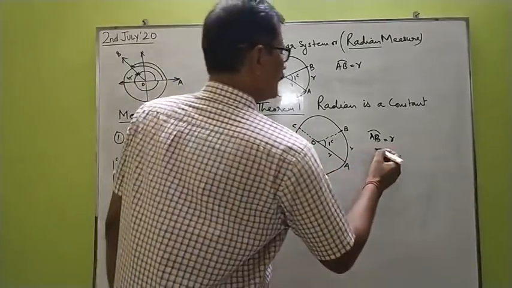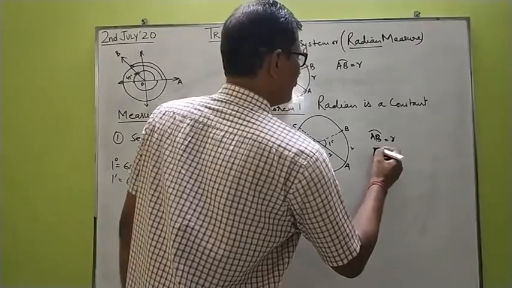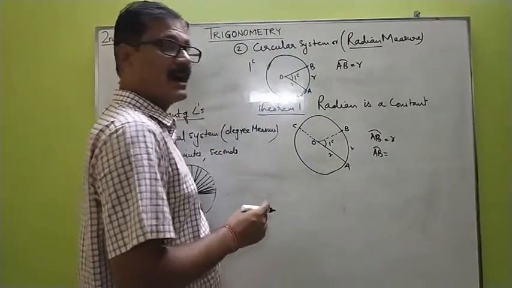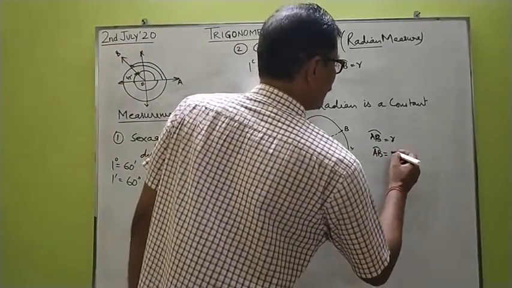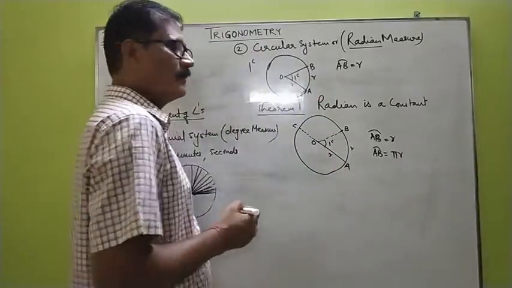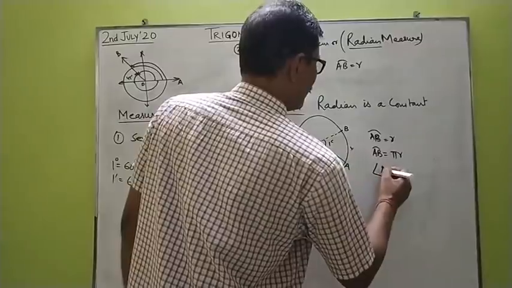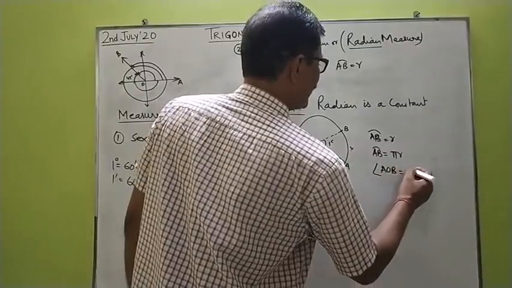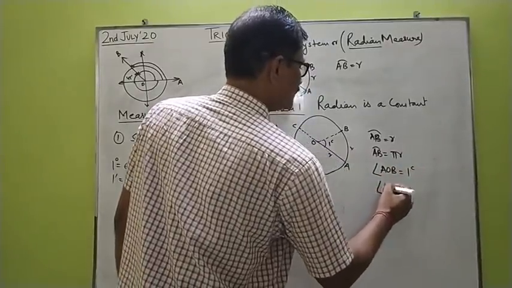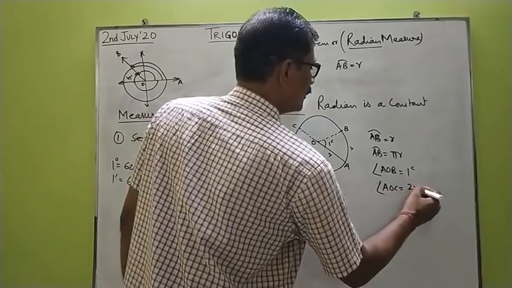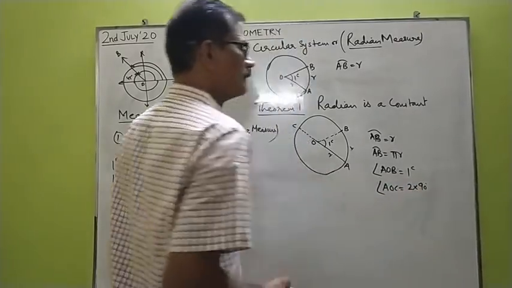Now here the arc AB, what is the length of this arc? It is a semicircular arc, so the length of arc AC is pi r. Now, what is the angle subtended by arc AB, angle AOB? It is 1 radian, whereas the angle AOC is nothing but 2 into 90 degree, a straight angle.